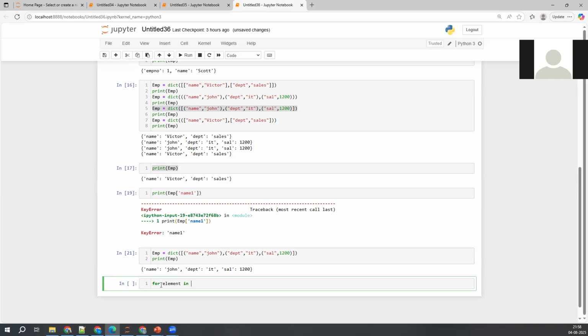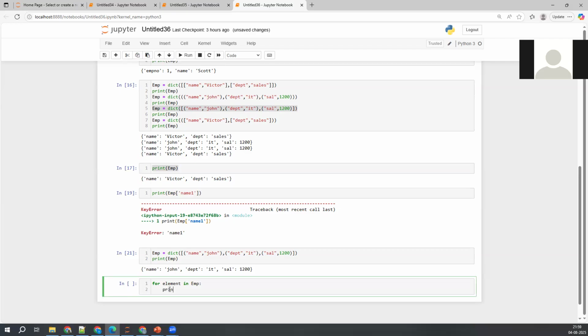Always for the for loop you need to pass an iterator, right? That's what I told you in the last session. So for emp colon, hit enter. By default, in this UI, it will show the next line. It follows the indentation, right? I told you already. That is the reason my cursor is blinking here. Now you have to write your actual statements here.